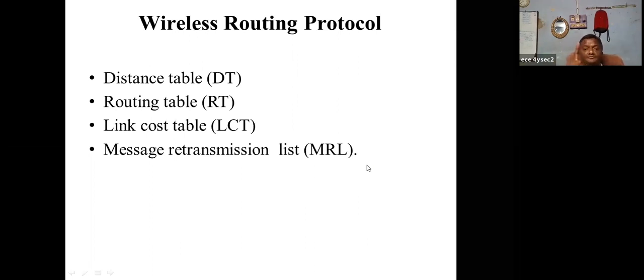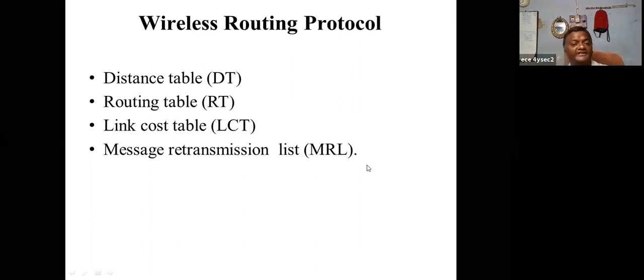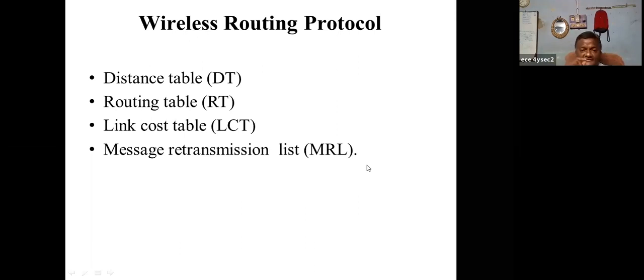In the previous DSDV, only one table is maintained, which contains starting ID, destination ID, cost, distance, and also immediate neighbor and sequence number. But here in the wireless routing protocol, it maintains 4 tables. That is, the 4 table updation is important compared to DSDV, and remaining everything is the same. So first one is the distance table.